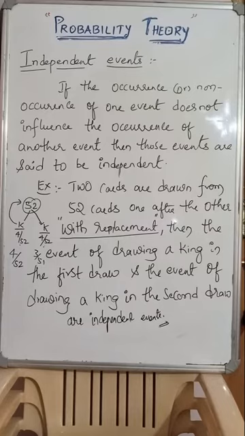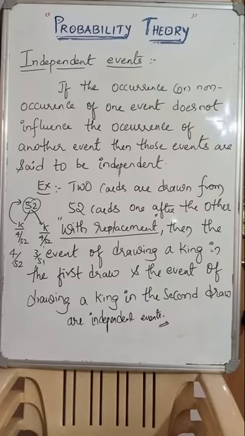Without replacement means dependent events it will become. It is with replacement policy. You are replacing it back. Independent means with replacement, and dependent means without replacement. With replacement, probability will never be changing. N number of times you draw and again you replace, you draw, again you replace, the probability will never be changing. It doesn't show any influence on the second selection.